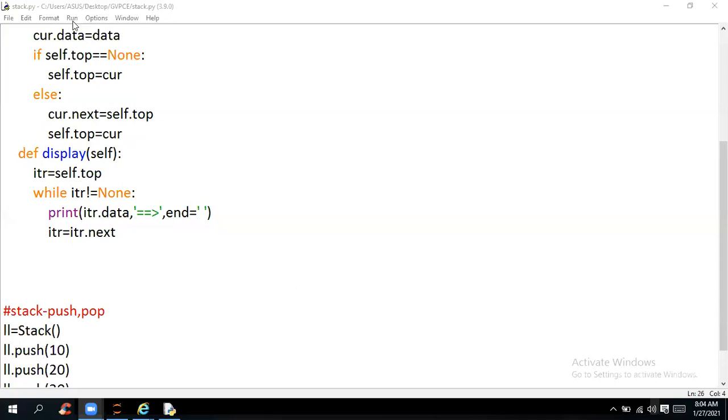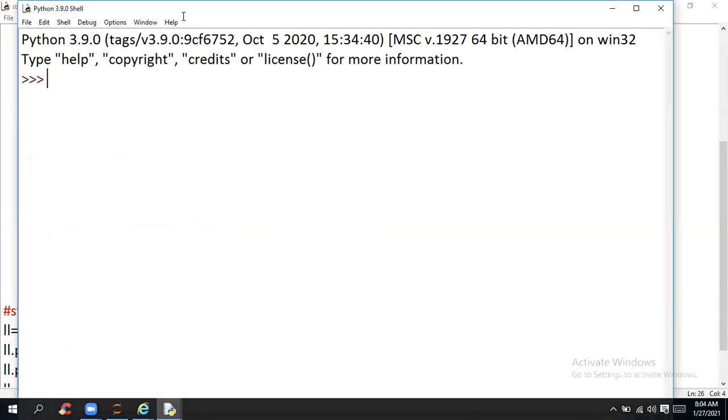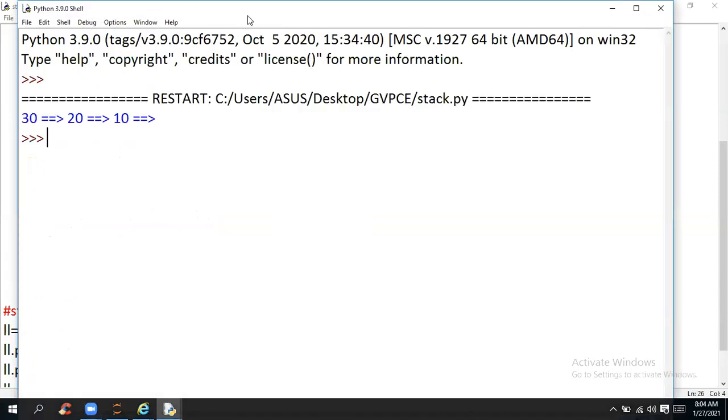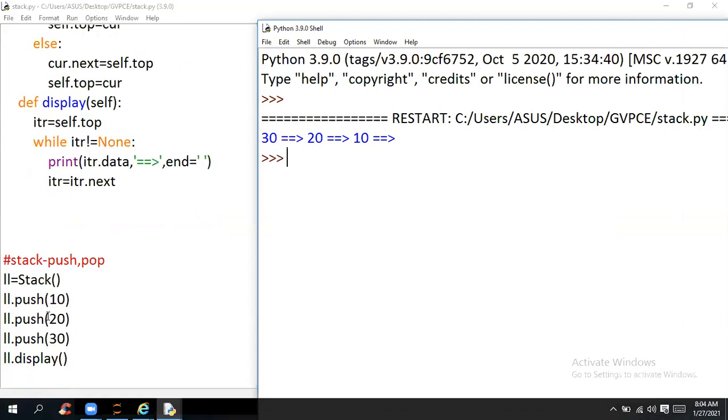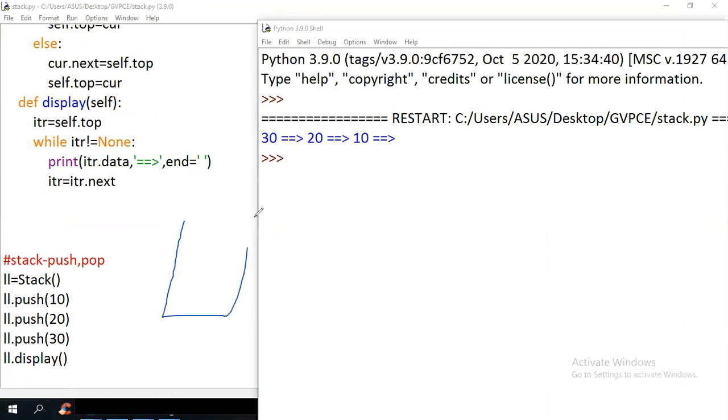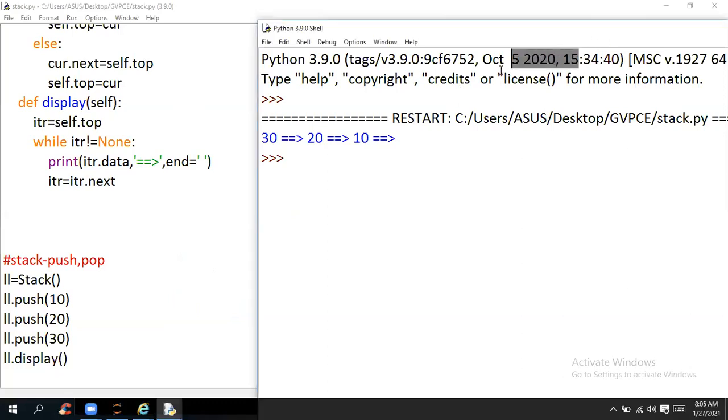Okay, now look at it. You can notice that the data are inserted in the order 10, 20, 30. But how are the data fetched from it? Data are fetched in reverse order. The reason, as I told you, is that whatever data you put in a stack, the first data goes down and the next data goes up on top of it, and the next data up on top of that. So once you're fetching, it will be fetched in reverse order. This is how your stack works. Okay, this is all about the push operation.